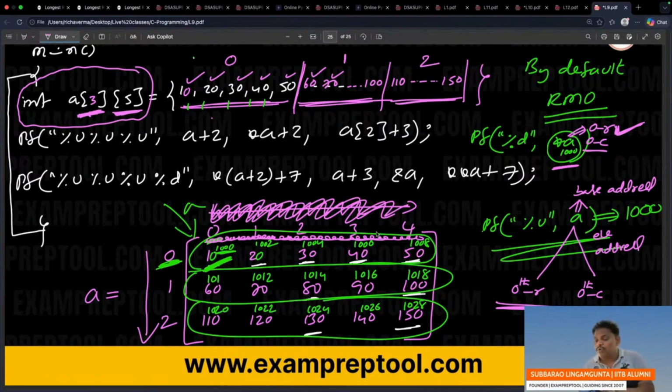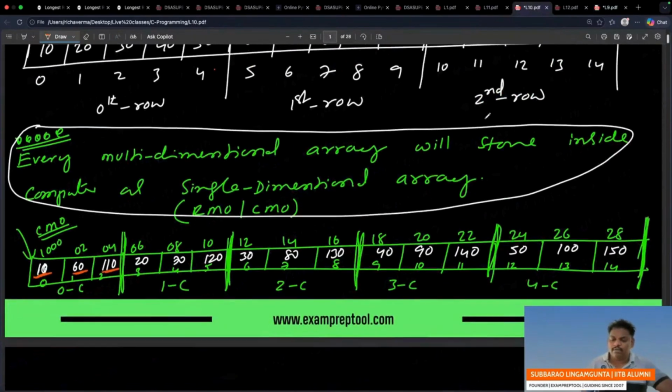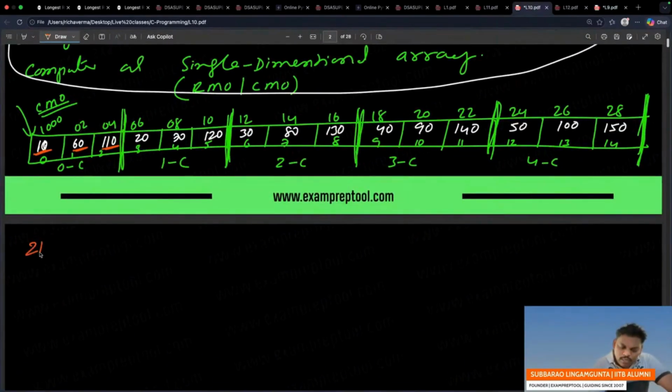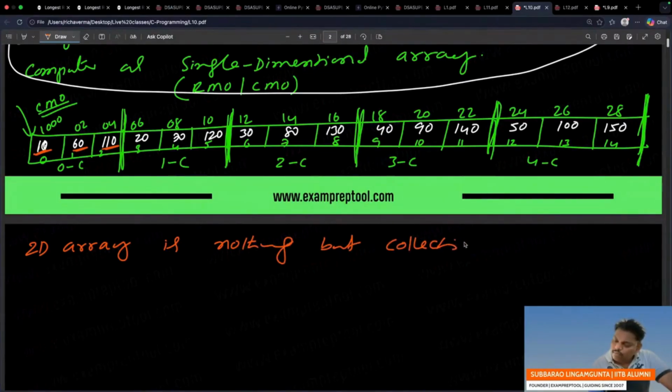So from now onwards, remember everyone, a 2D array is nothing but a collection of 1D arrays. It is one 1D array, one more 1D array, one more 1D array. Every row is one 1D array. Let me write that point also. 2D array is nothing but a collection of 1D arrays.